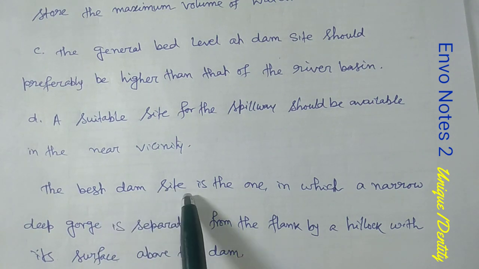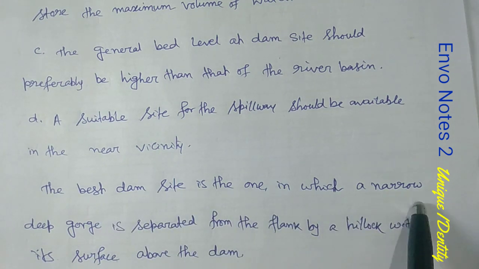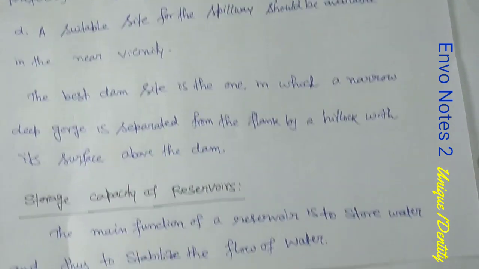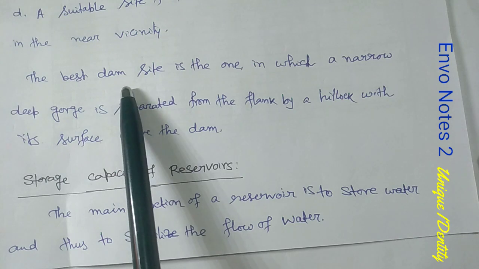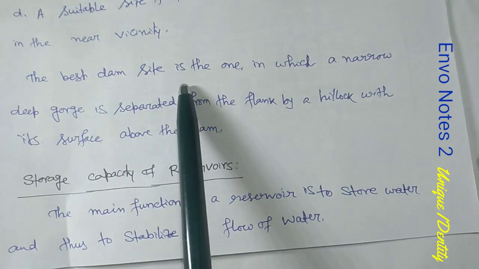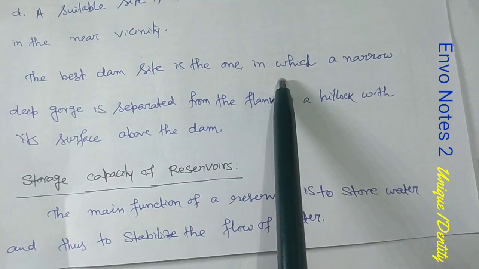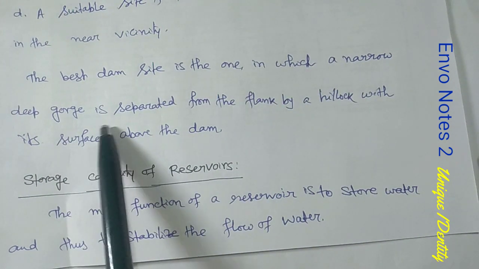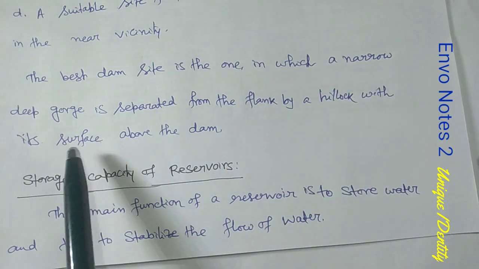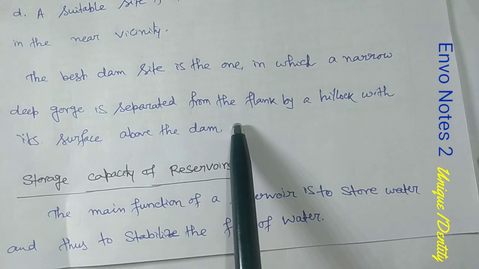Because the best dam site is the one in which a narrow, deep gorge is separated from the flank by a hillock with its surface above the dam. This is the most important point about the selection of a dam site. I am repeating: the best dam site is the one in which a narrow, deep gorge is separated from the flank by a hillock with its surface above the dam.